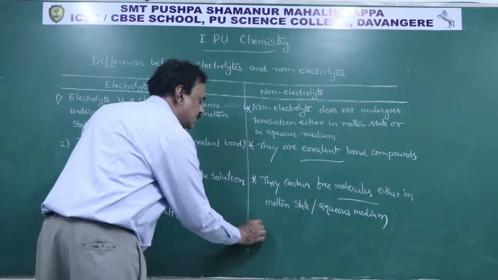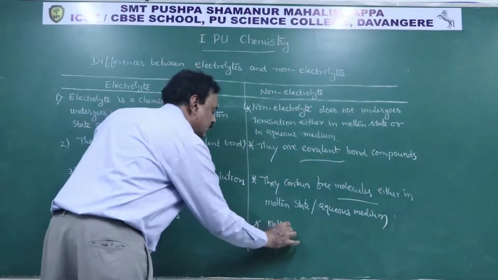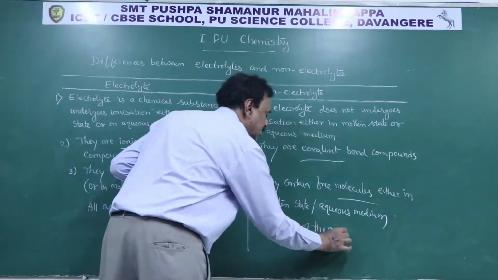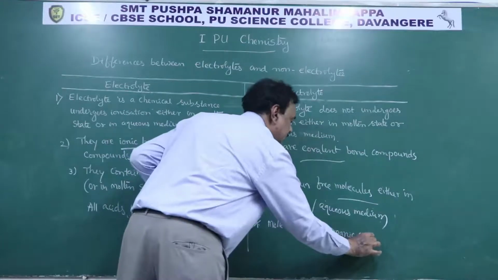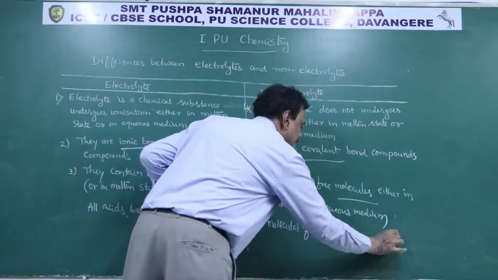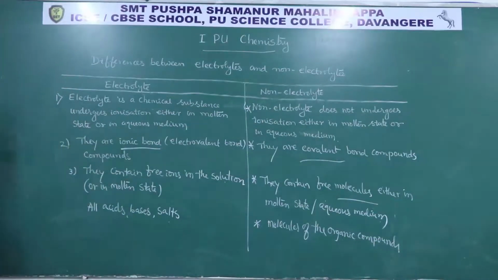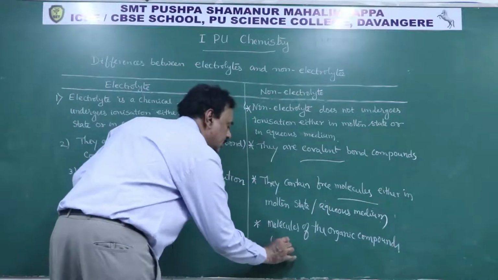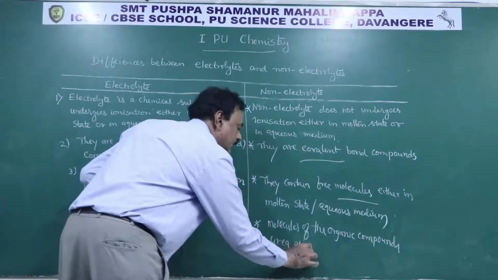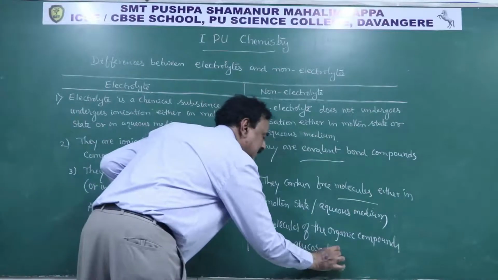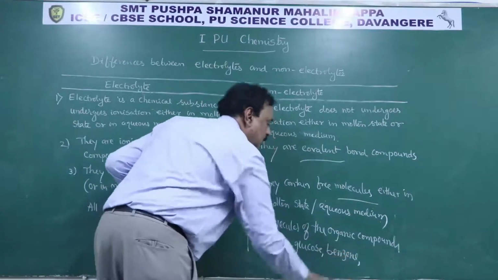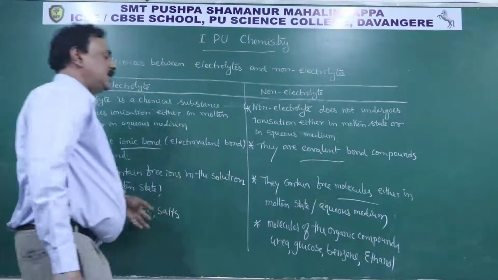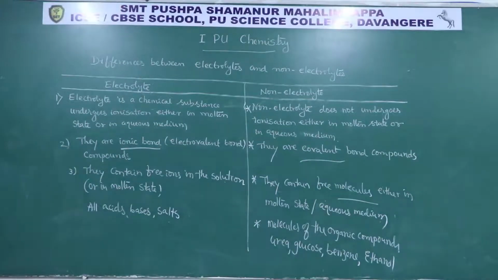Non-electrolytes are molecules of organic compounds. Already I mentioned organic compounds like urea, glucose, benzene, or alcohol, ethanol. These are molecular reactions, whereas the electrolyte reactions are ionic reactions.